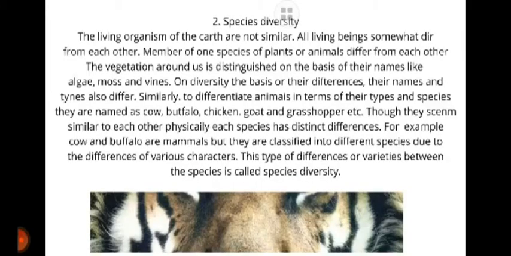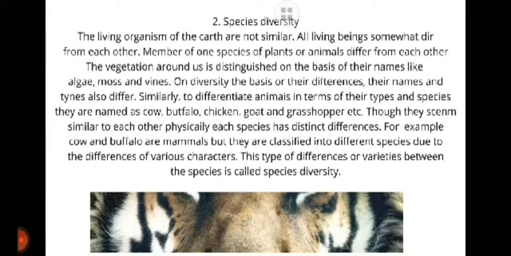Species diversity. The living organisms of the earth are not similar. All living beings somewhat differ from each other. Members of one species of plants or animals differ from each other. The vegetation around us is distinguished on the basis of their names like tree, bush, algae, moss and vines. On the basis of their differences, their names and types also differ.